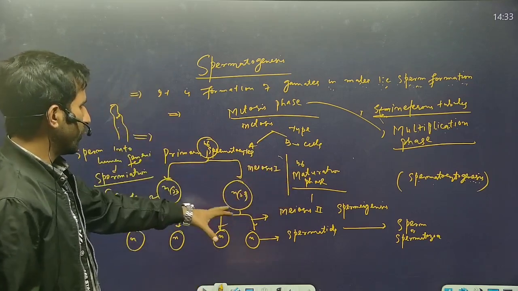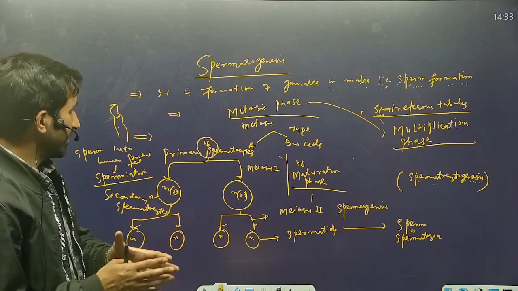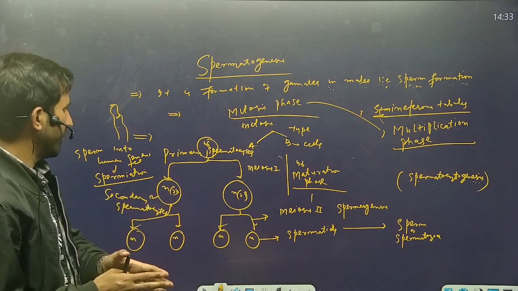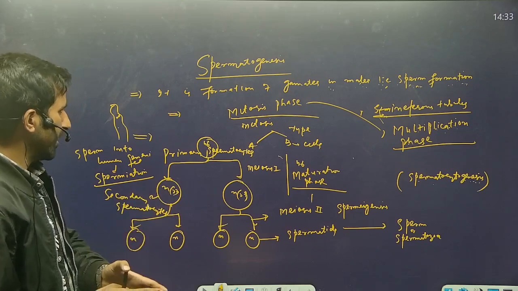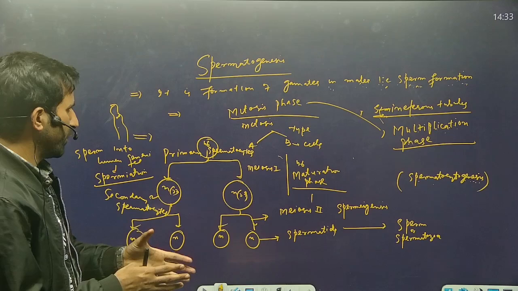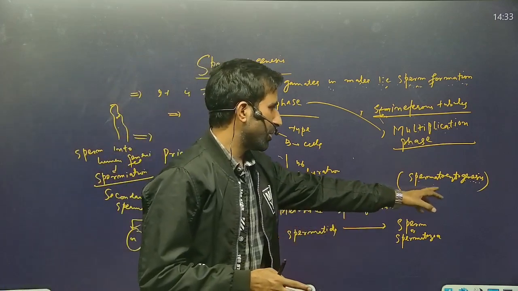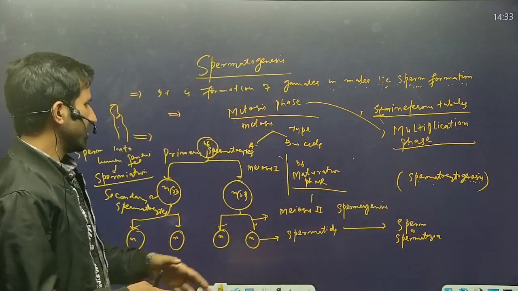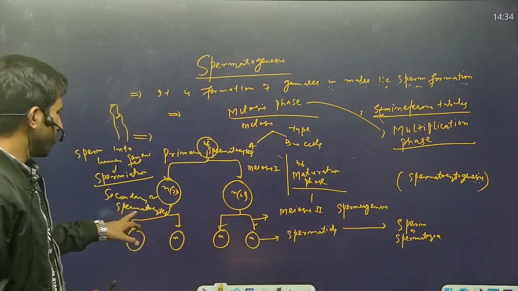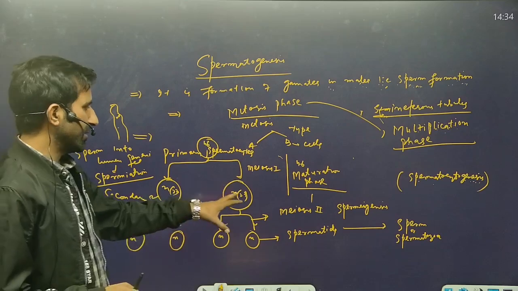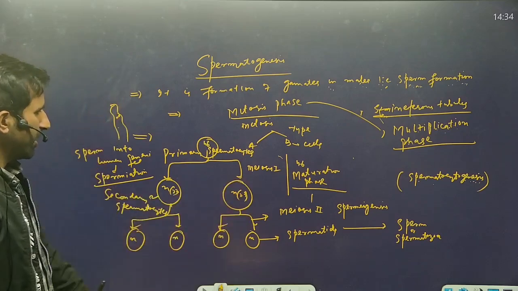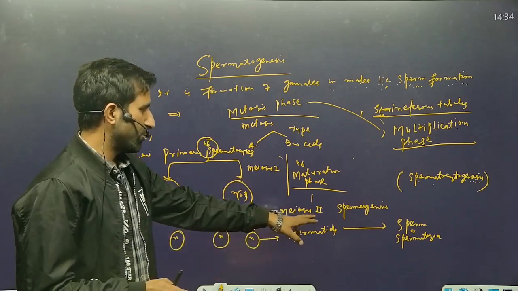After the growth phase there is the maturation phase. The primary spermatocytes, formed after the growth phase by spermatocytogenesis, divide by meiosis first into secondary spermatocytes, and these then change into spermatids by meiosis second.